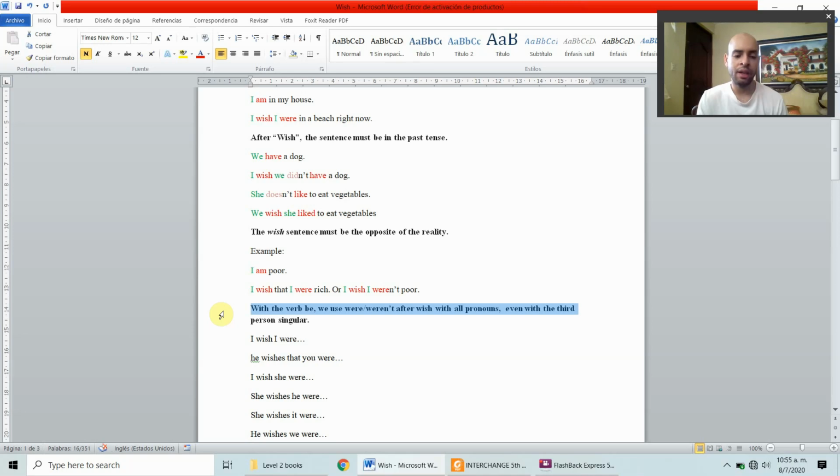With the verb be, we use were and weren't after wish with all pronouns, even with the third person singular. You know that we use I was, he was, she was, it was. With those pronouns, we use was. And with you, we, and they, we use were. But not in this case. In this case, we use were with all the pronouns.